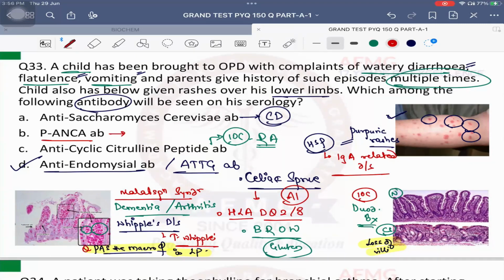P-ANCA antibodies are seen in ulcerative colitis. P-ANCA antibodies are seen in ulcerative colitis. Next important, it is also seen in primary sclerosing cholangitis, which is commonly associated with ulcerative colitis. Primary sclerosing cholangitis also we will see P-ANCA antibodies itself.